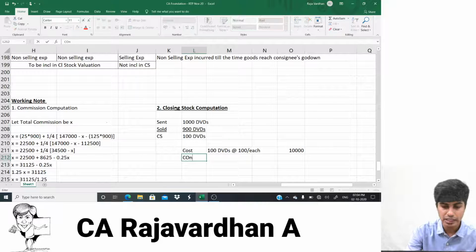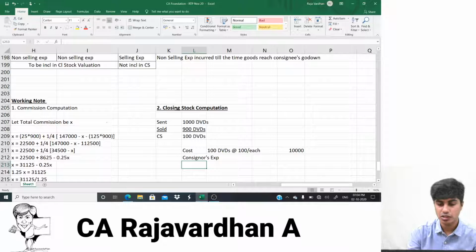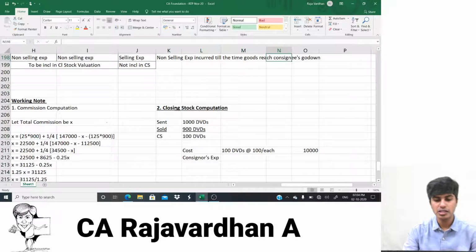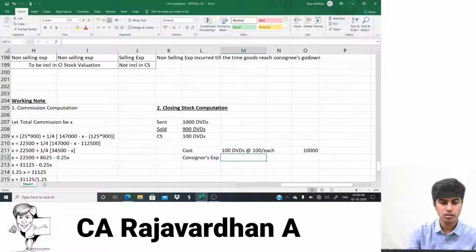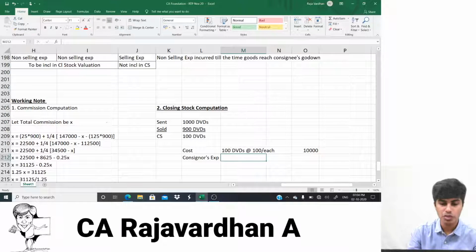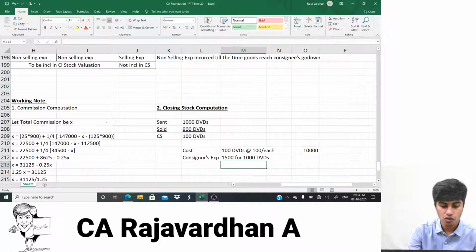Now, consignor's expenditure. How much is consignor's expenditure? Very important point. How much did he incur? He incurred 1,500 rupees. Am I right? See here, consignor 1,500 rupees. Okay, 1,500 for how many DVDs? 1,000 DVDs. For 100 DVDs, how much will it be?